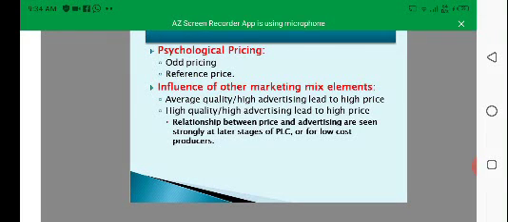So in selecting the final price, we have psychological pricing, the influence of marketing mix elements, company pricing policies, and the impact of the prices on other parties. Psychological pricing includes odd pricing and reference pricing. Many companies feel a high price product offers higher quality. If a consumer knows about the quality features of the product, the price plays a less significant role in the comparison of quality.